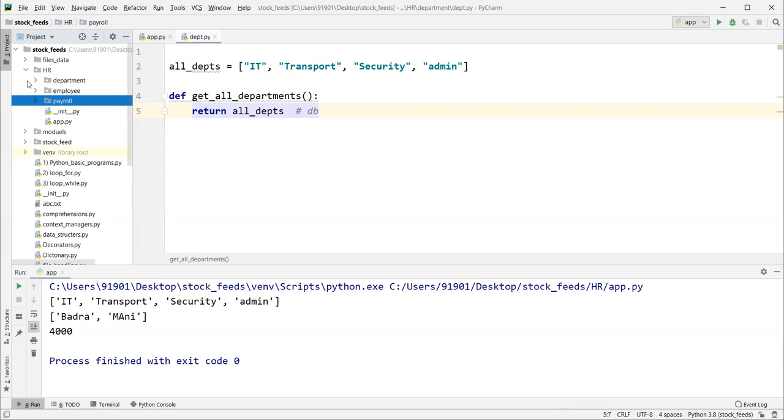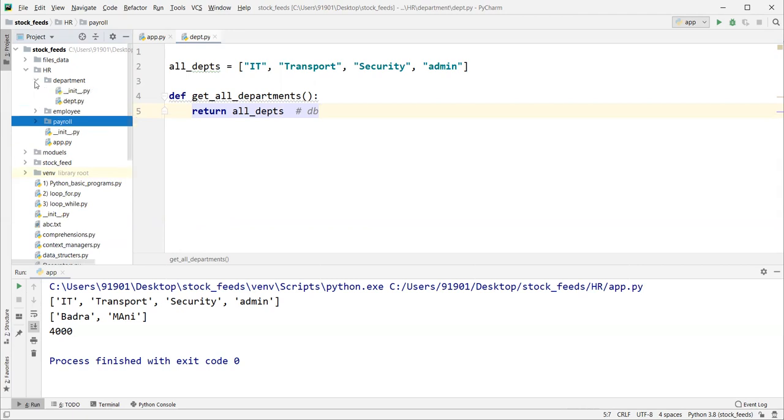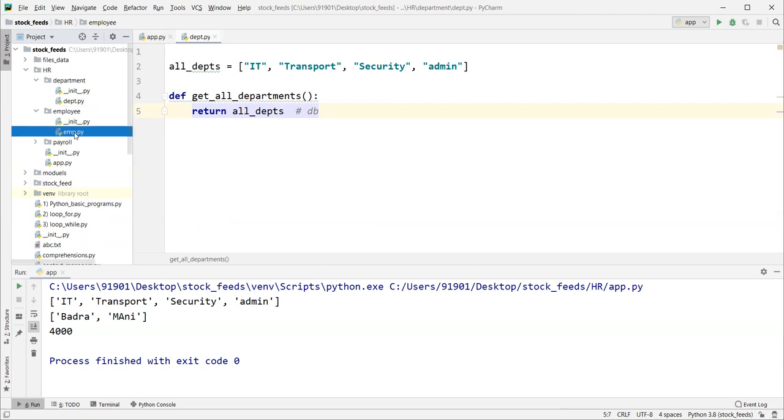So we can treat department as one boundary, employee as another boundary, payroll as another boundary. All these boundaries will be accessed in this file. Sometimes we may have to import inside this package. If you want some department related information from the employee, we may have to import these department members into these EMP members, like how we imported here. That is also possible.